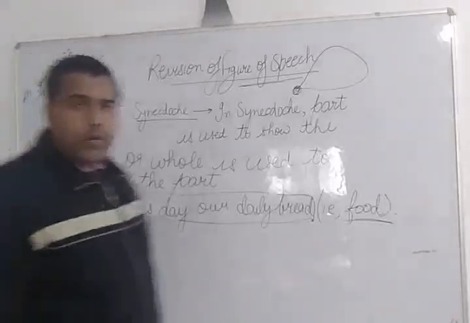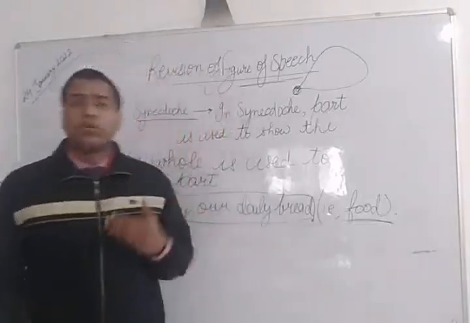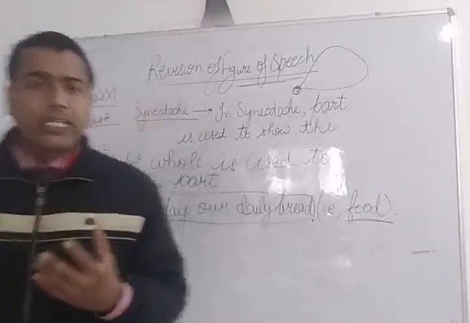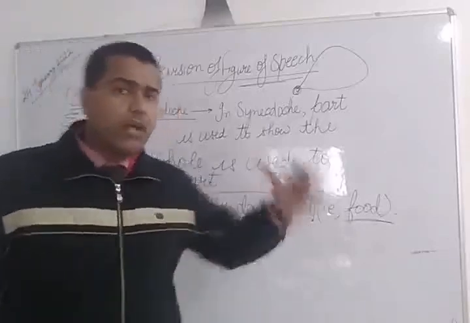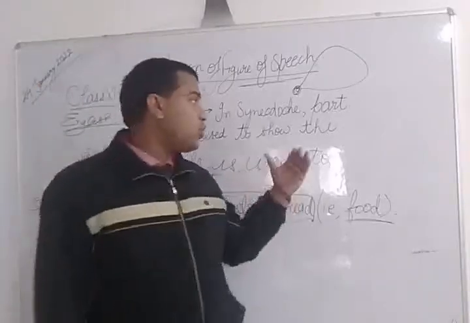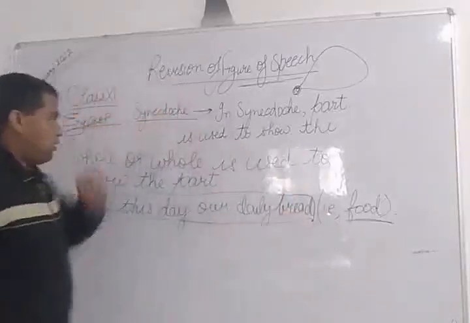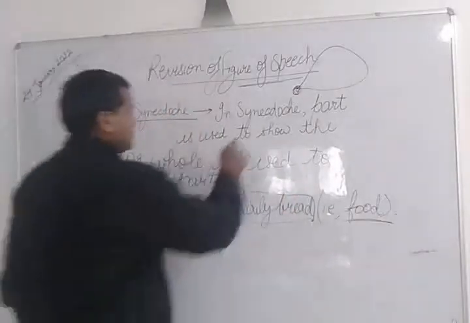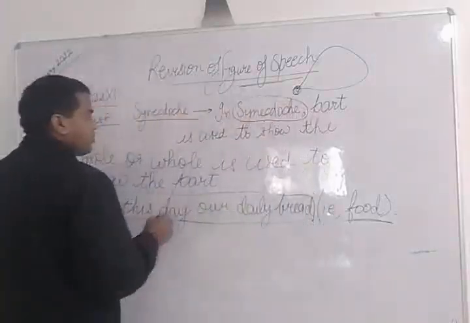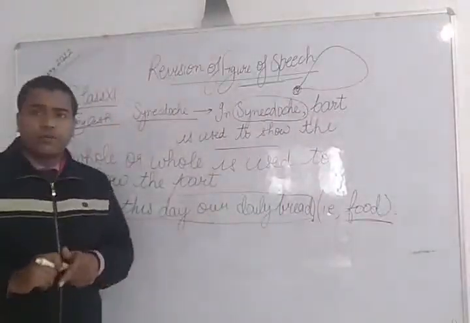Every day, whenever we work hard, we get food to eat. When we present a thing, a part of that thing is used to show the whole. That is known as synecdoche. In synecdoche, a part is used to show the big thing, or the whole thing is used to show a part.